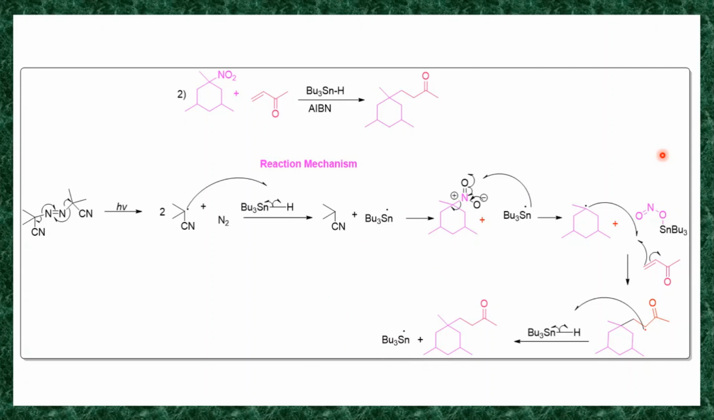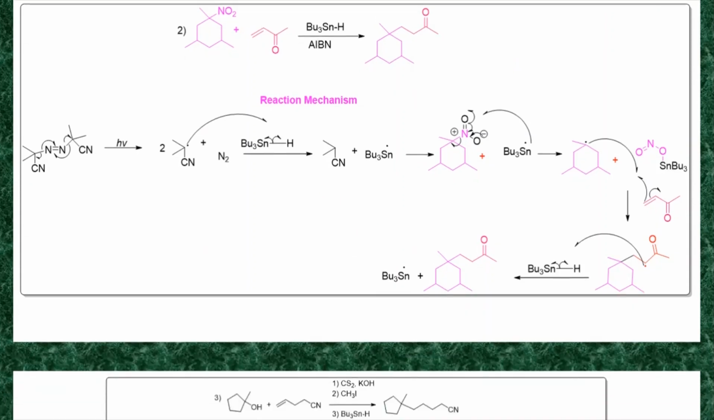So this is about how tributyltin hydride is used in the formation of carbon-carbon bonds, intermolecular carbon-carbon bond formation, and how it acts as a trapper. So we have seen that here. Now let's move to the next slide.